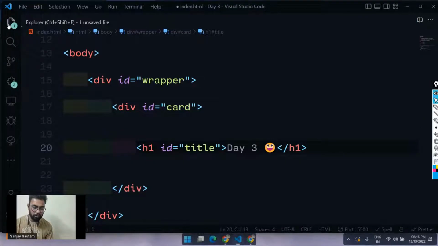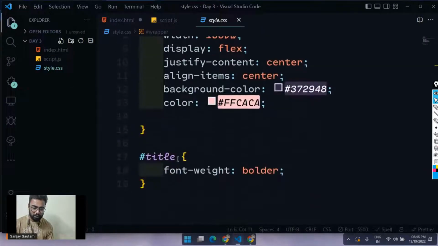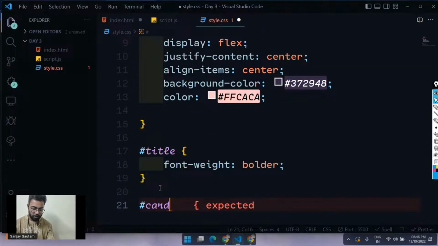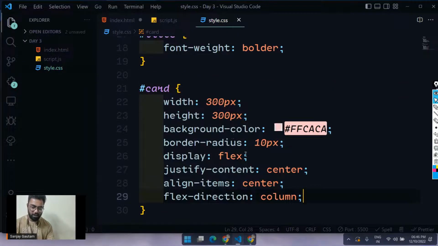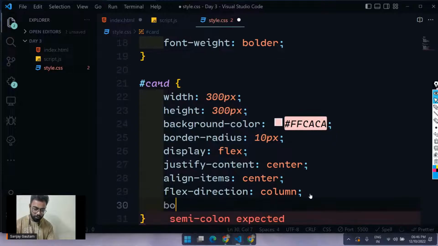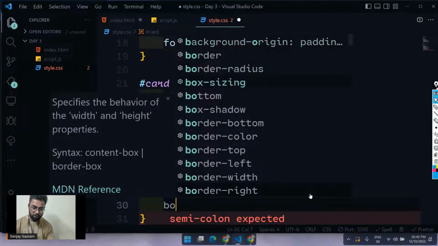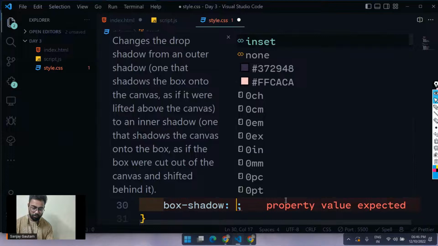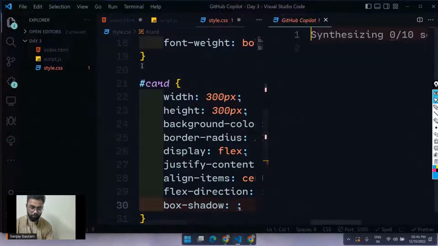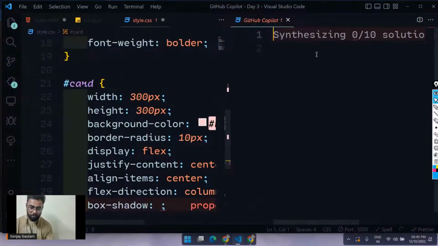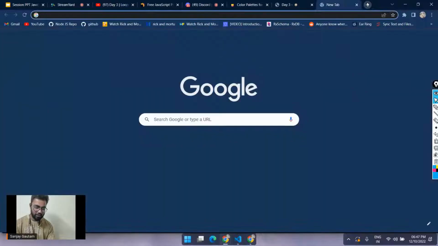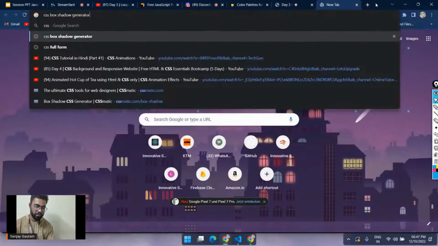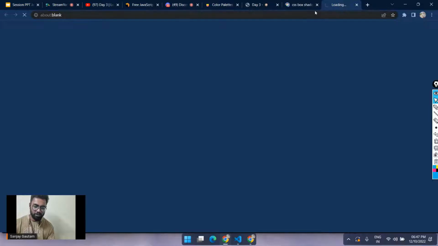And why won't we just select this card here? Inside this CSS, just select card, and let's just trust the Copilot, and hopefully let's create a box shadow as well. I don't want to write that whole box shadow code, so I'm going to use a CSS box shadow generator and generate a box shadow.